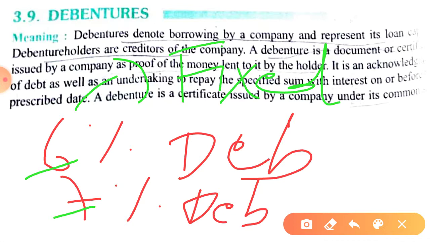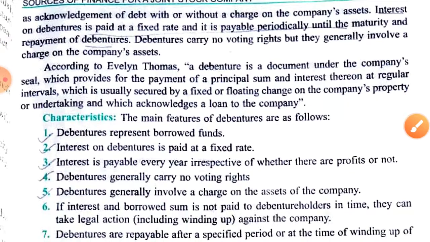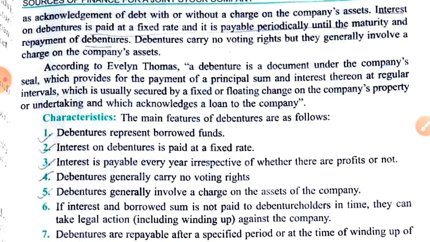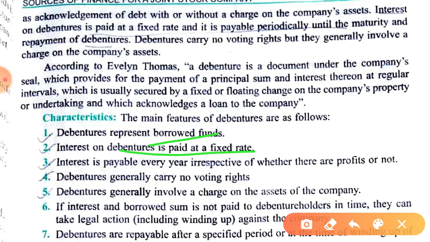It's a document stating the debt taken by the company from the public. This definition and meaning lead to the following characteristics. First, debentures represent borrowed funds. As I told you, it's an outside liability. Then it has a fixed rate, and interest is payable whether there is profit or not. Even in case of loss, interest is to be paid. Debenture interest is a charge against profit.